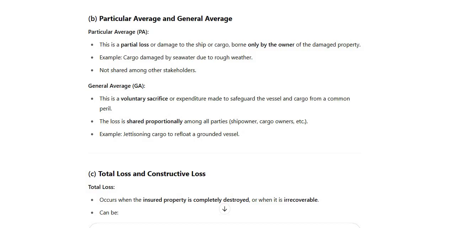In general average, there has to be a voluntary sacrifice or expenditure made to safeguard the vessel and cargo from a common peril, and the loss is shared proportionally among the parties, basically the ship owners, the cargo owners, and the port authority if they are involved. Example, if we jettison the cargo to refloat a grounded vessel. In that case, extraordinary sacrifice is carried out to save the vessel, safeguard the vessel, and also to prevent pollution to that local area.